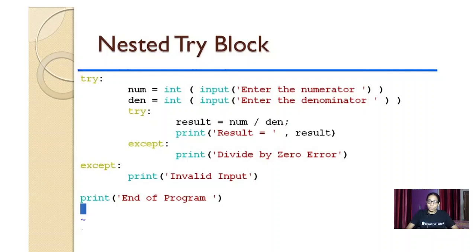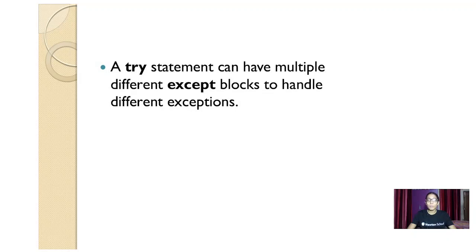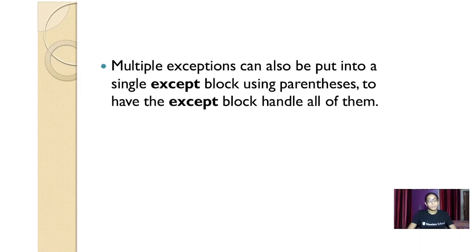So what happens when we use the try statement? That means we are using multiple different except blocks to handle different exceptions. So try can have an individual or multiple different except blocks. Multiple exceptions can also be put into a single except using parentheses.